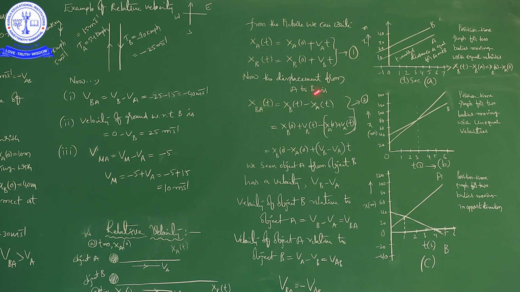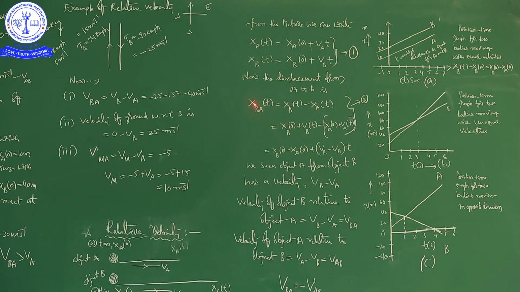Now the displacement from A to B, XBA of t, is equal to XB of t minus XA of t.